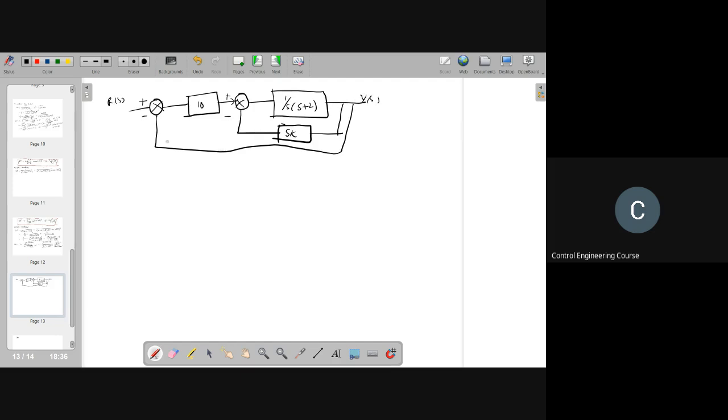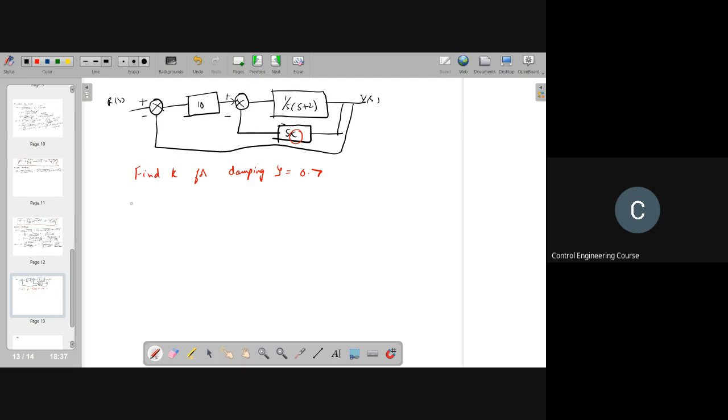So what we have to do is find the value of k. Find k for which the damping ratio zeta is equal to 0.7. This is your problem. Okay. So how do you do this one? First, you simplify the transfer function.